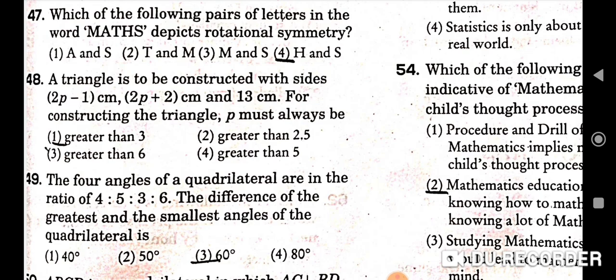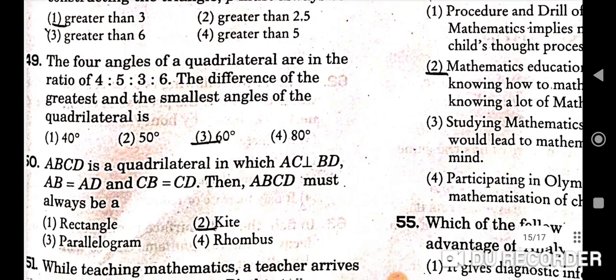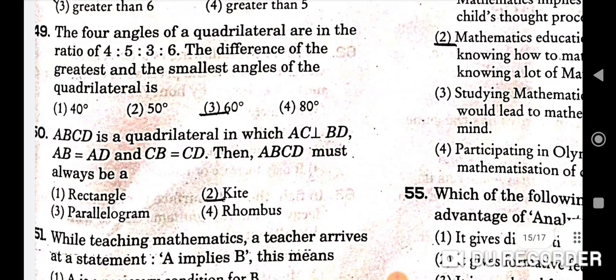48th question is, a triangle is to be constructed with sides 2p minus 1 centimeter, 2p plus 2 centimeter and 13 centimeter. For constructing the triangle, p must always be greater than 3. First one will be the correct option. 49th question is, the four angles of a quadrilateral are in the ratio of 4:5:3:6. The difference of the greatest and the smallest angles of the quadrilateral is 60 degree. Third will be the correct option.